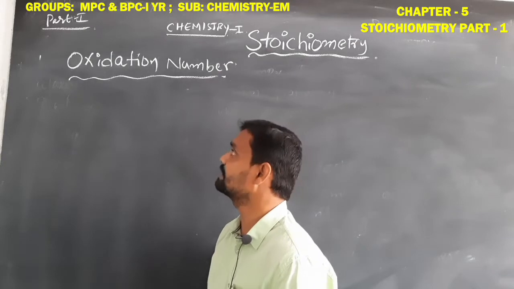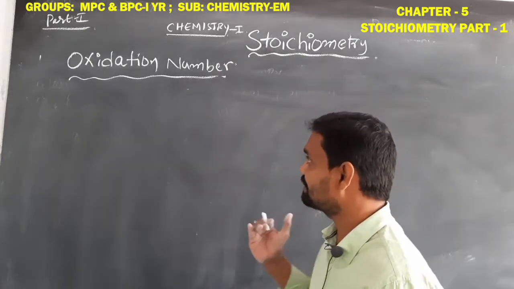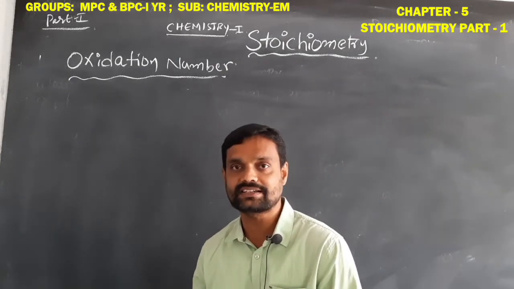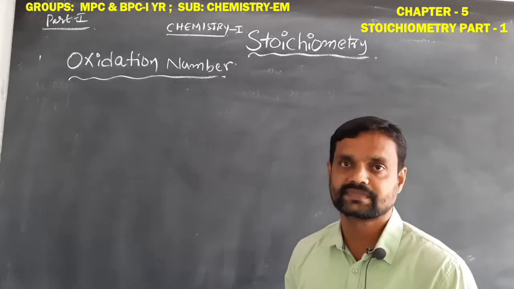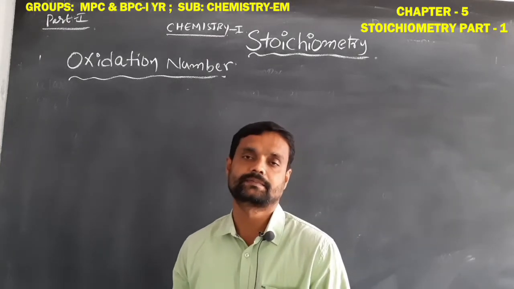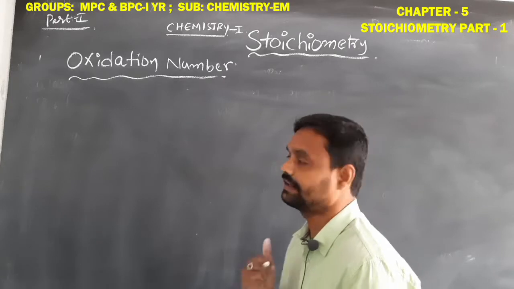Another meaning is the total charge present on the element, ion or atom. Simply, that is called the oxidation number. Okay, students, so this is the meaning of oxidation number.